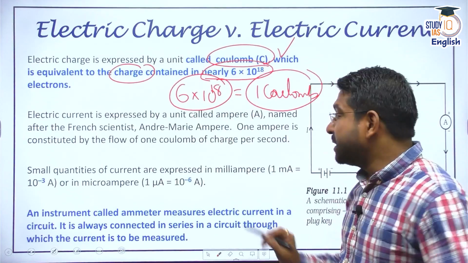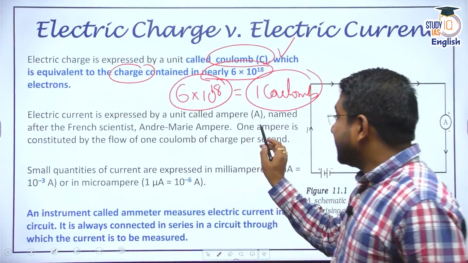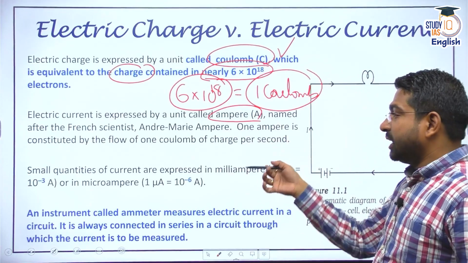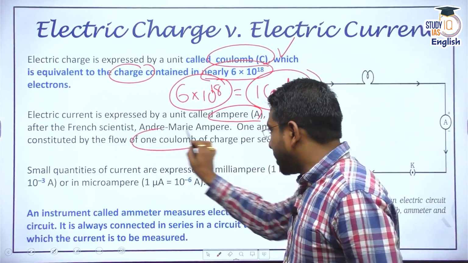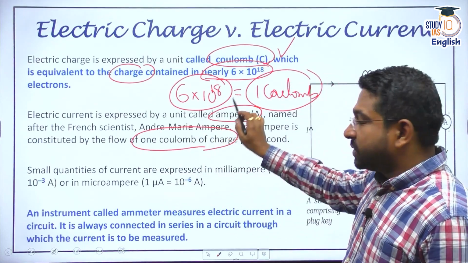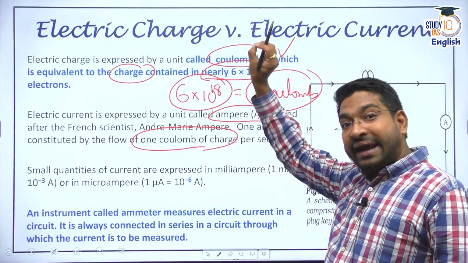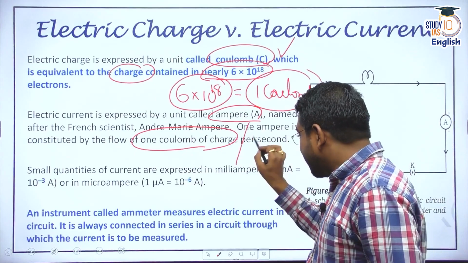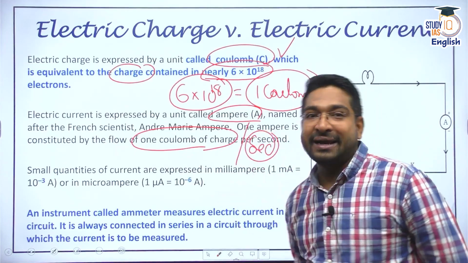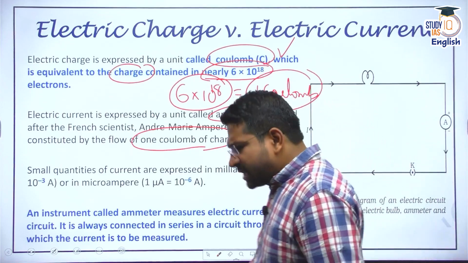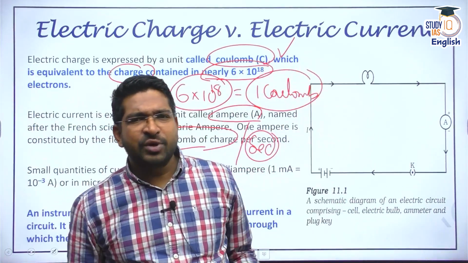Now electric current is expressed in the unit called ampere, and 1 ampere would be equal to 1 coulomb of charge, that is, the charge carried by 6 into 10 to the power of 18 electrons per second, per unit time. That is the meaning of 1 ampere. So 1 ampere is very high current.